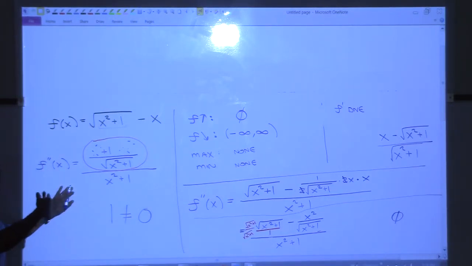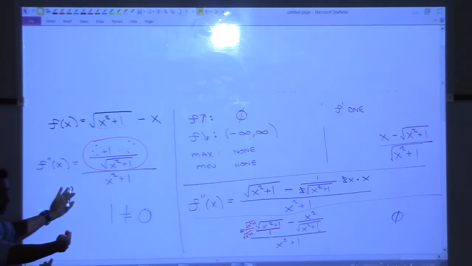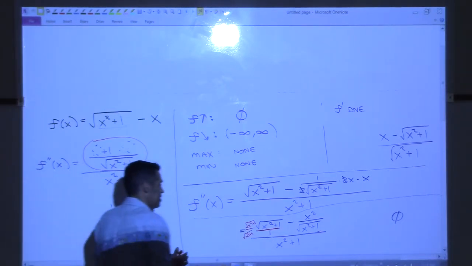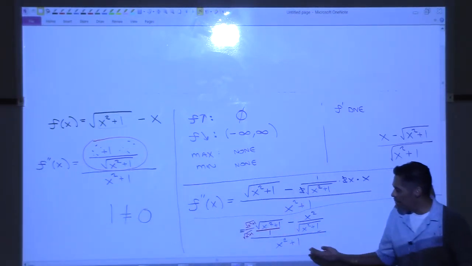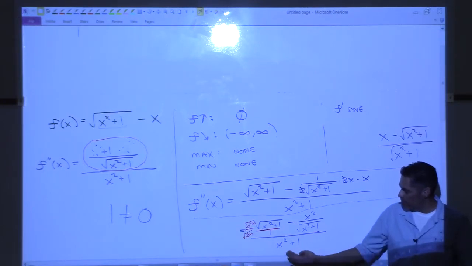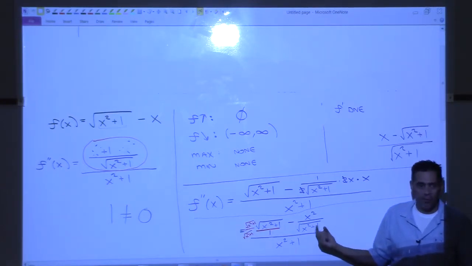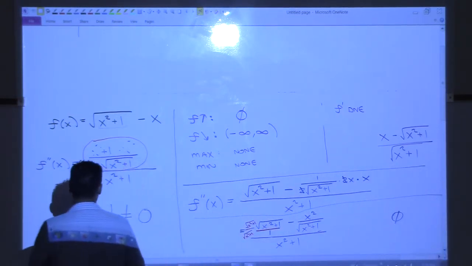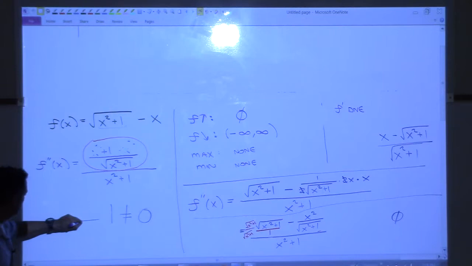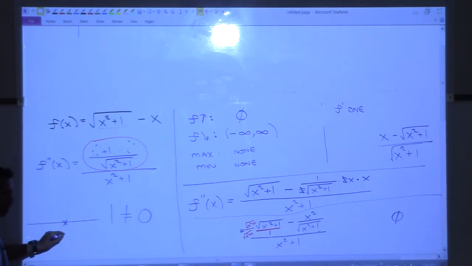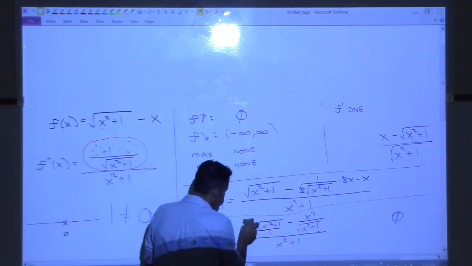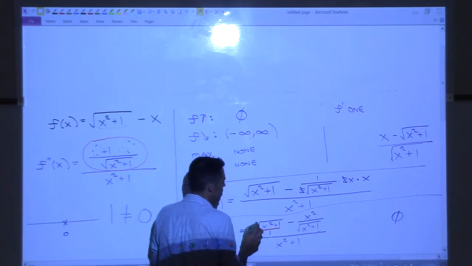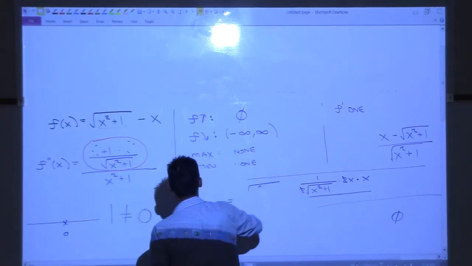We also have to check: is the second derivative ever undefined? Well, if you go back, we have the same issues we had earlier, right? Do you have division by 0 ever? No. Do you have any negatives under roots? No problems. So what are we going to do? Number line. Pick anything we want, like 0, and plug it into the second derivative, the one that we cleaned up.